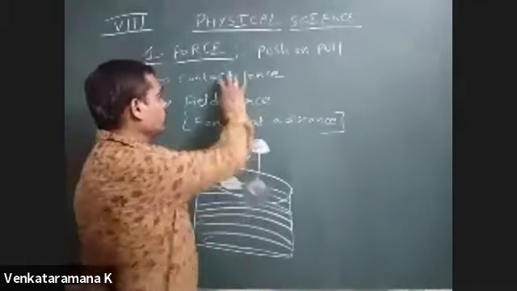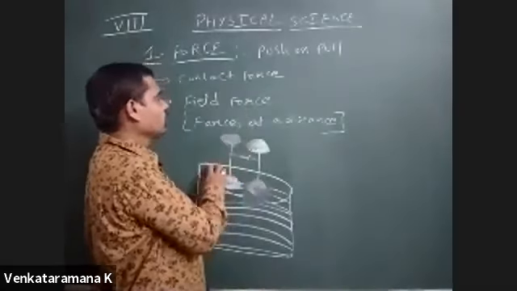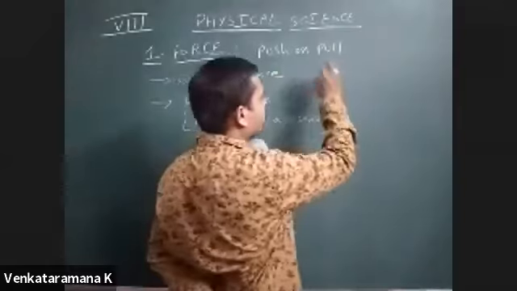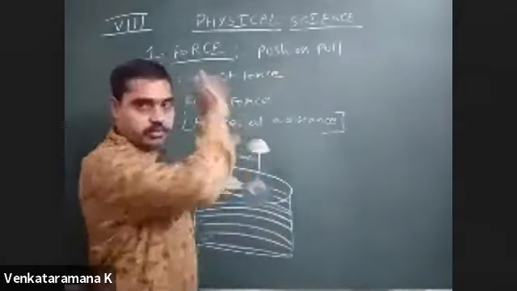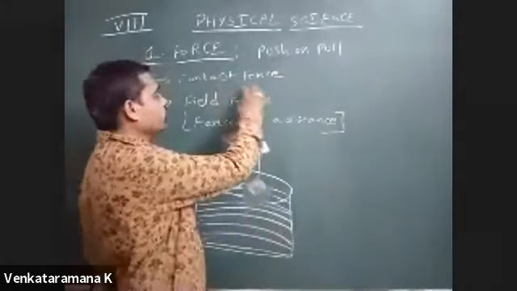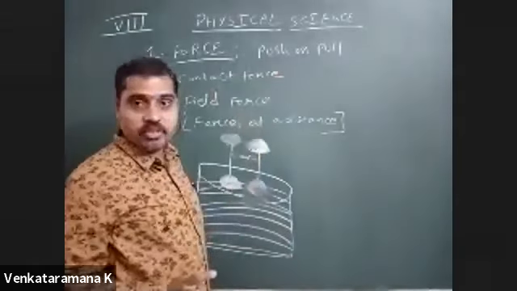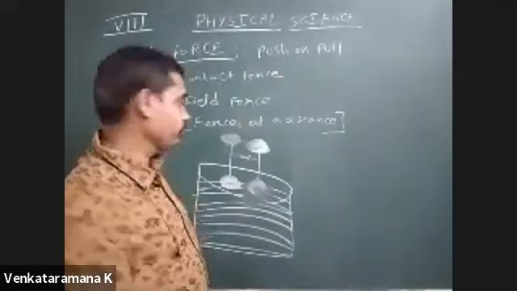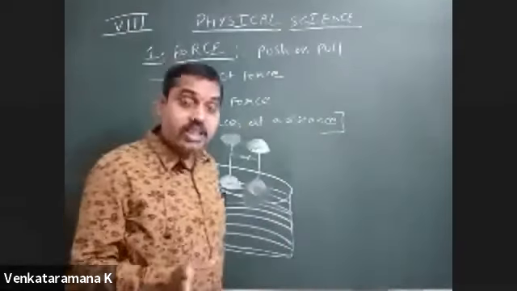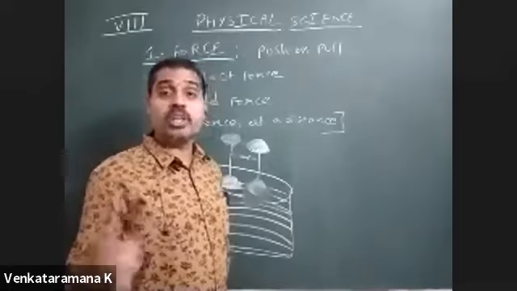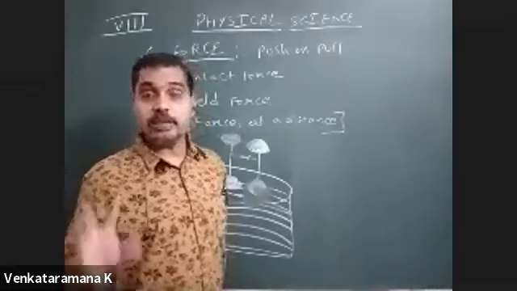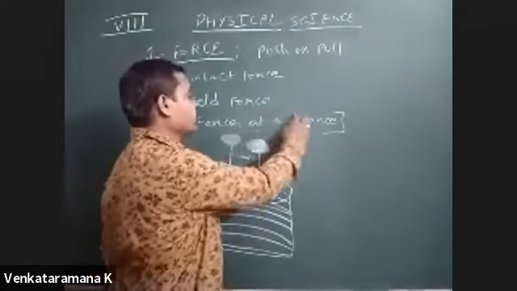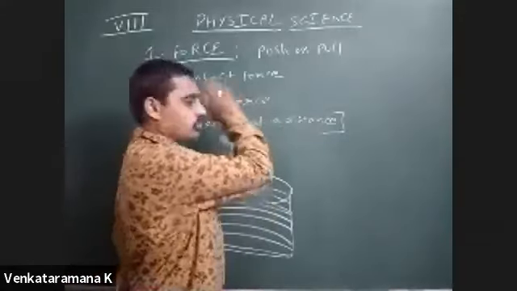So from these two examples, we come to know that contact force acts between two objects when there is physical contact between them. Field force will act between objects even though there is no physical contact, because of the field created by that object. That type of force we call force at a distance or field force.